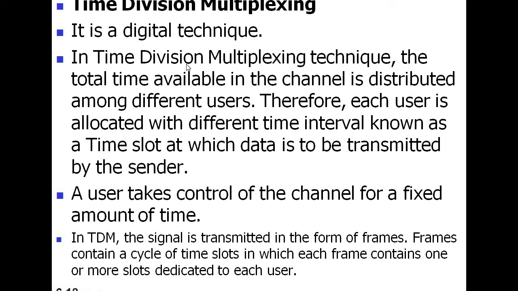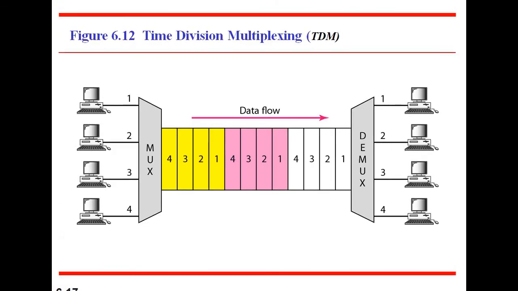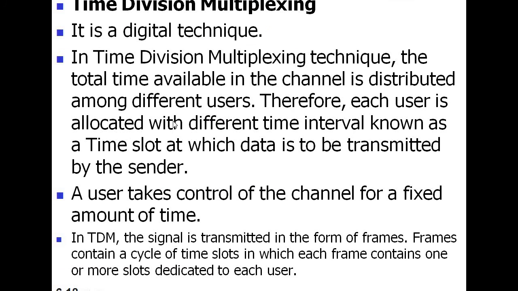So again, in the time division multiplexing technique, the total time available in the channel is distributed among different users. So the total channel or transmission medium is divided among different users as shown in the diagram. This is the transmission medium, and it is divided among multiple users. Therefore, each user is allocated a different time interval known as the time slot. That means a time slot is provided to each user, at which the data is to be transmitted by the sender.